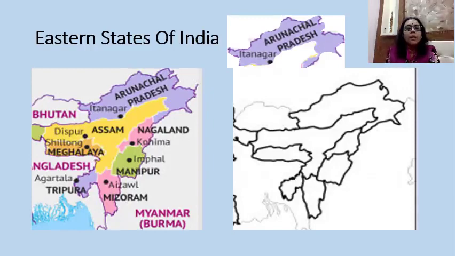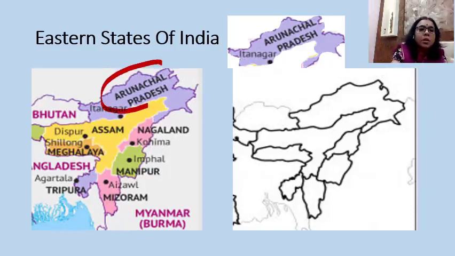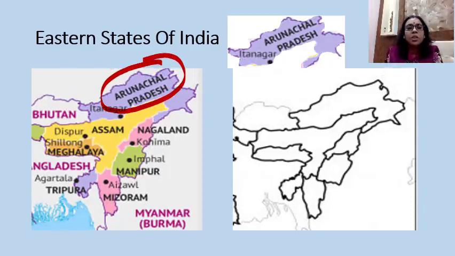Now we will start with Arunachal Pradesh. Yes, children, this is Arunachal Pradesh. Now try to understand the shape of the region.